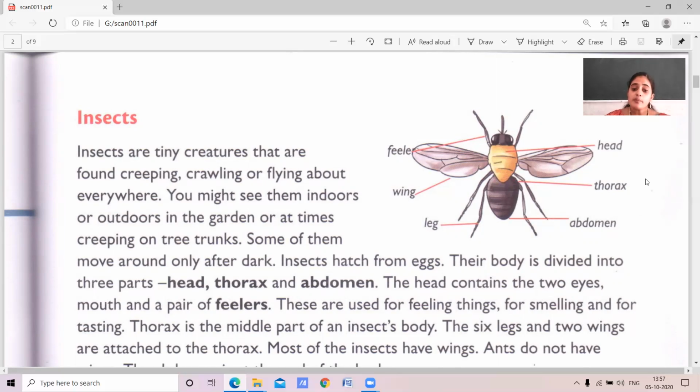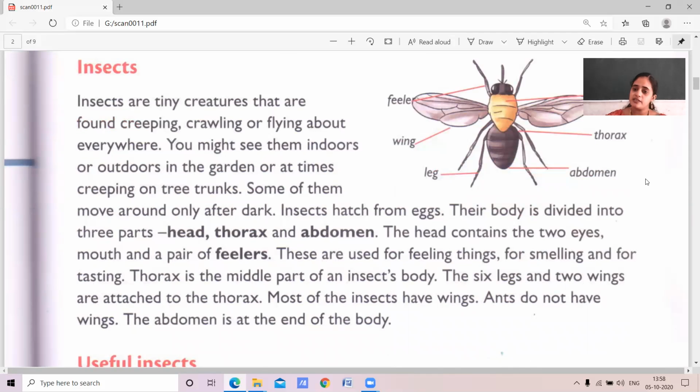Thorax is the middle part of the insect body. What does it consist of? It consists of the legs as well as the wings. The 6 legs and 2 pairs of wings are attached to the thorax. Most of the insects we can see have wings, children. Yes. Ants do not have wings. If you see the ant, it doesn't have wings. But most of the insects have wings.